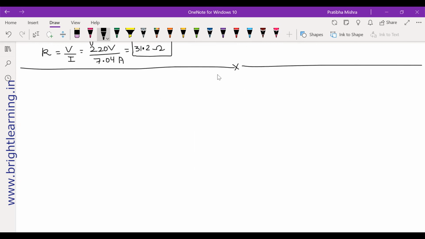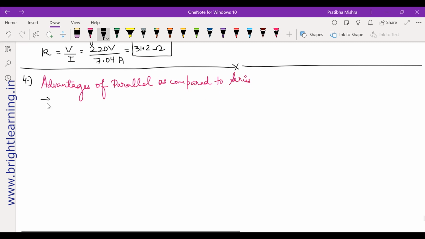Now, what is the next question? I think it's theory based. It says, what are the advantages of connecting electrical devices in parallel with the battery instead of connecting them in series? What can be the answer to this question? We just have 2 advantages. They are asking advantages of parallel over series. That's the answer you have to write. Advantages of parallel as compared to series.